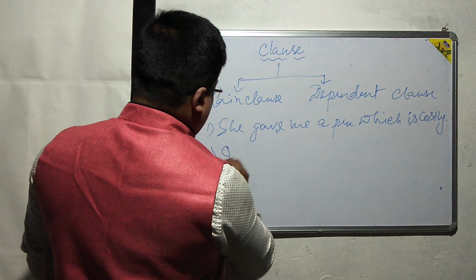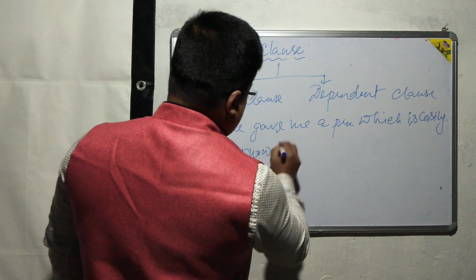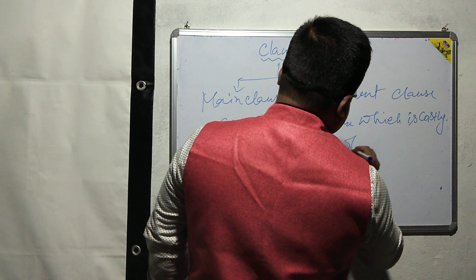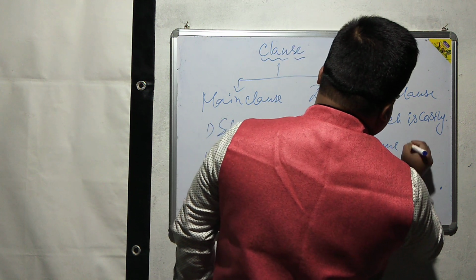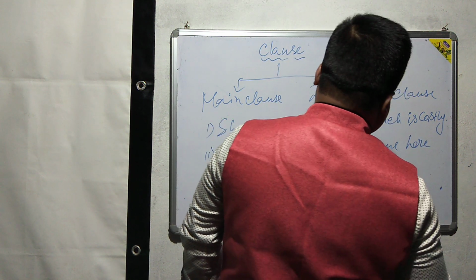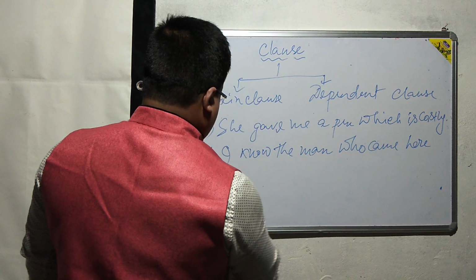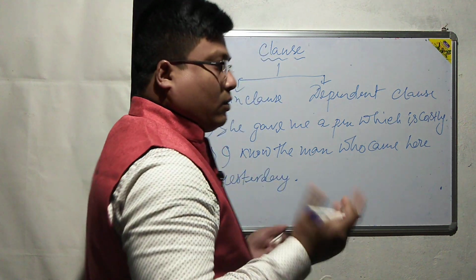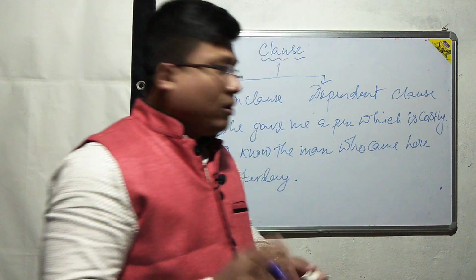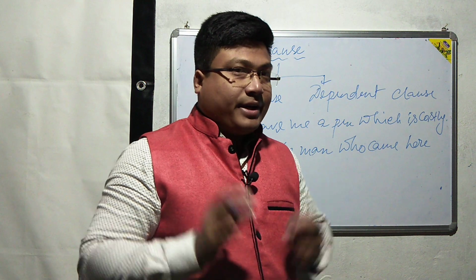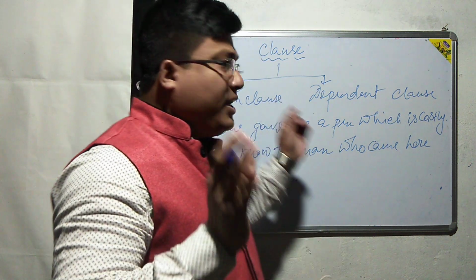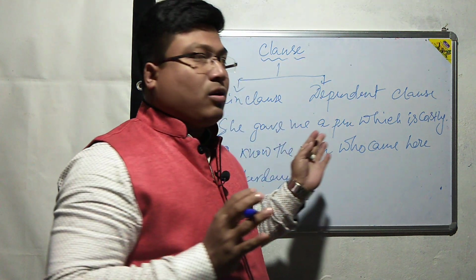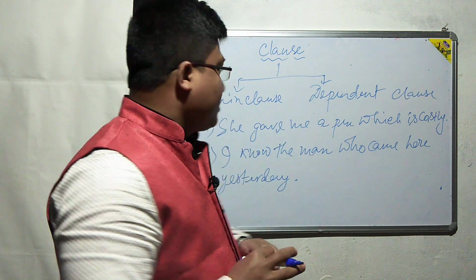Next, I know the man who came here yesterday. Okay, so look at the examples very carefully. Here in these two sentences we have a main clause and also a dependent clause.